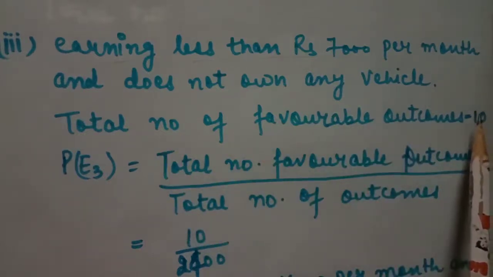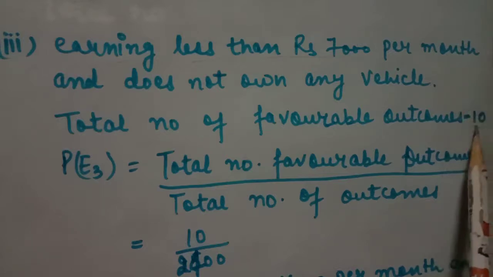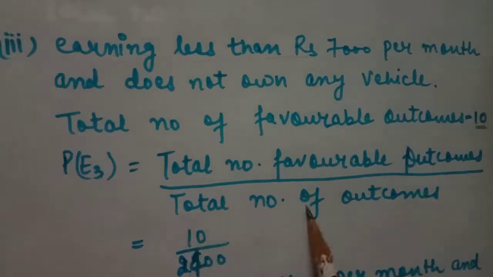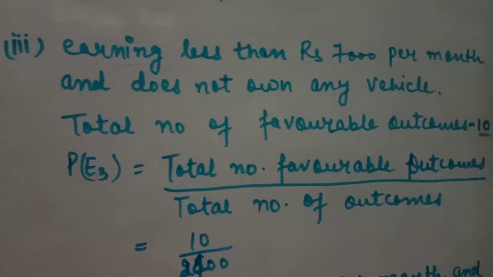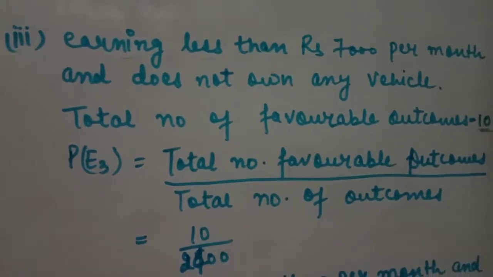The first category, less than 7,000, and zero vehicles have 10 families. So P(E3), the probability of this part, is 10 divided by 2400. This is your probability.